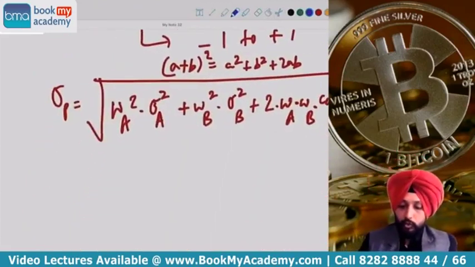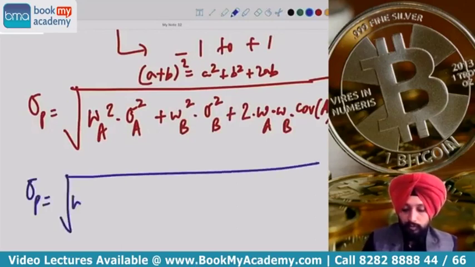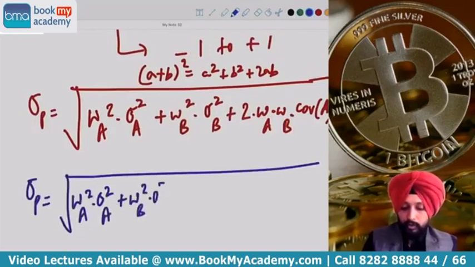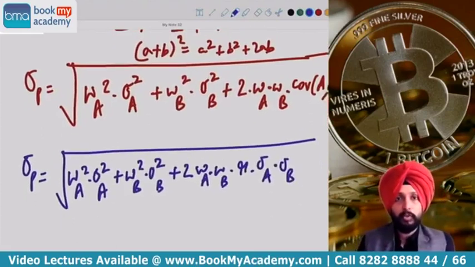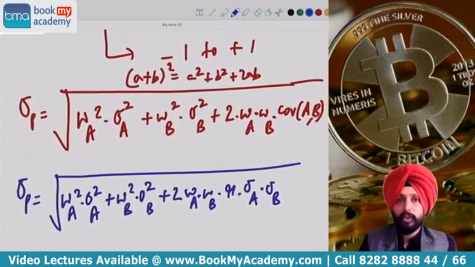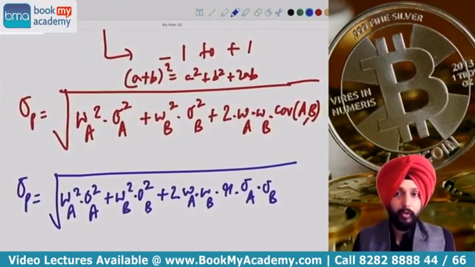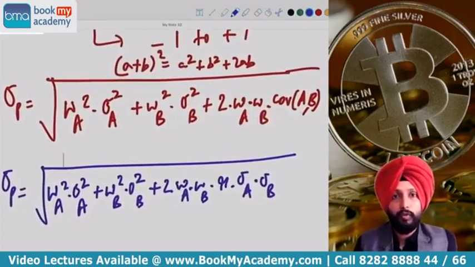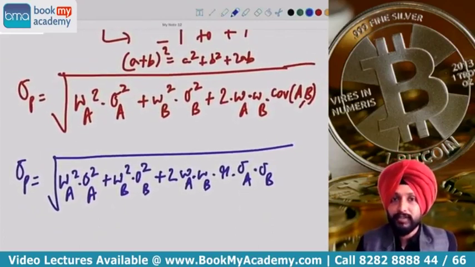So we can have an alternative formula, which is root over of weights of a square into sigma square A plus weights of b square into sigma square b plus 2 into WA into WB into R into sigma A into sigma B. This formula can also be used. So if they give you the covariance value, then use the formula written in red color, and if they give you the correlation value, that is the R value, then go for the formula given in blue color. That's how you have to understand the difference.